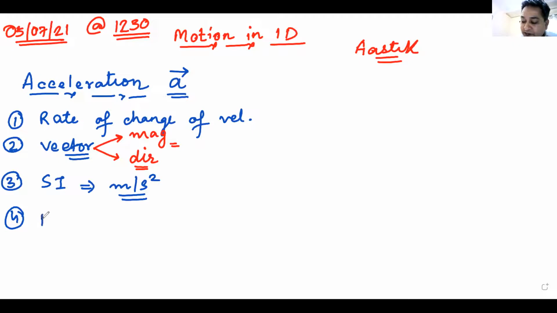Its dimensions are. What are its dimensions? Anyone? LT minus 2. Yes, you are correct. LT minus 2 is the dimension. Do not ever write dimensions in small letters. It does not make sense. When you are writing dimensions, they must always be in capital letters. Am I clear?